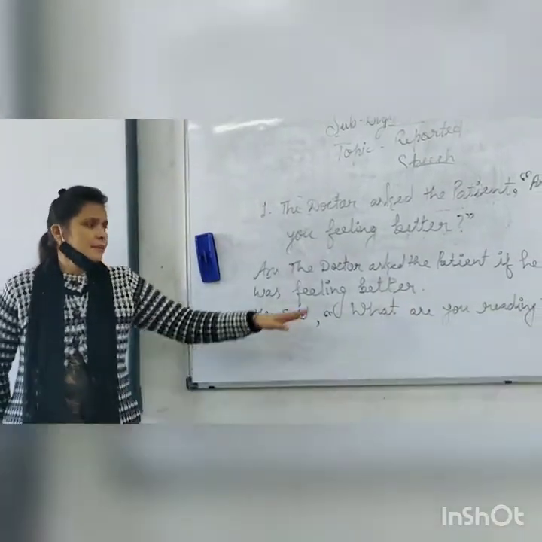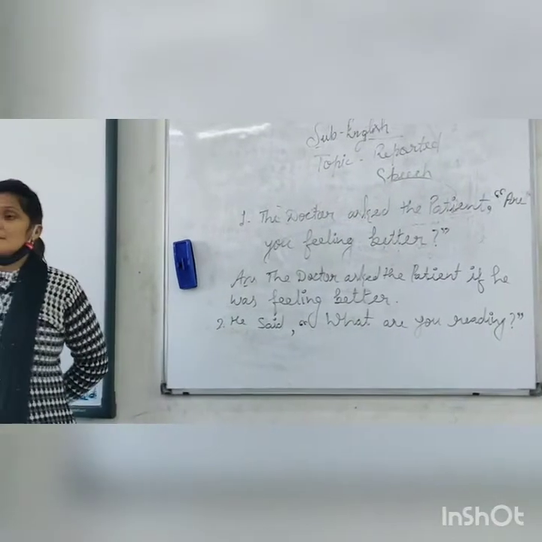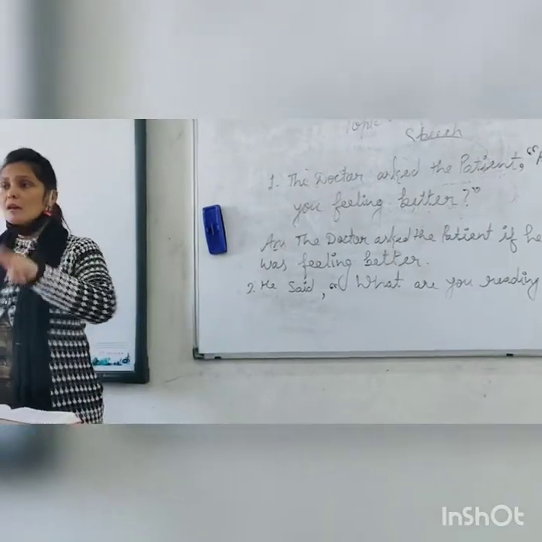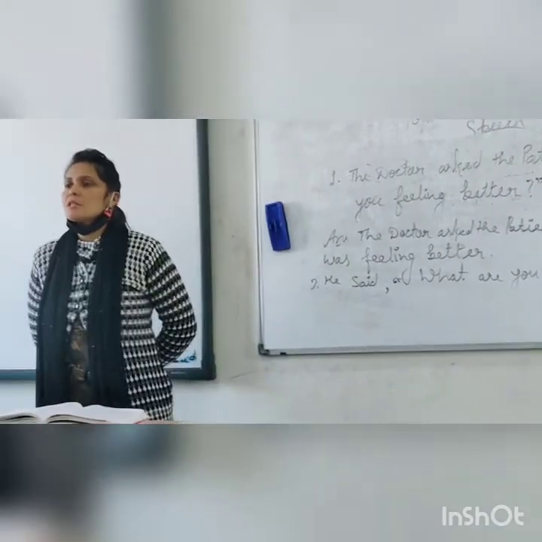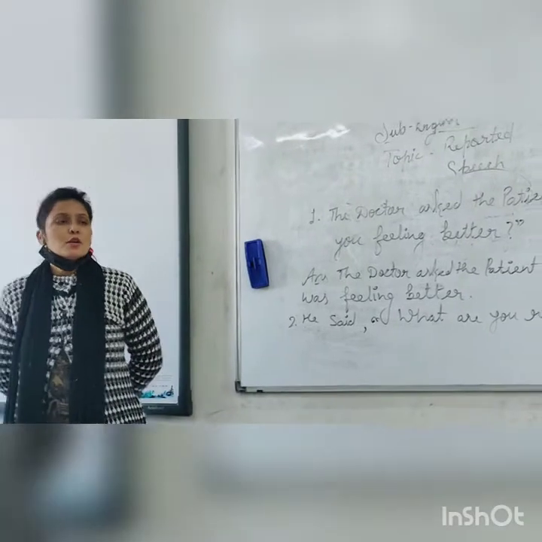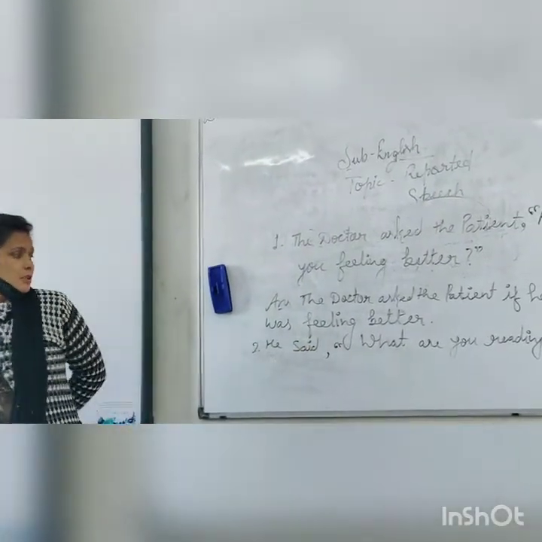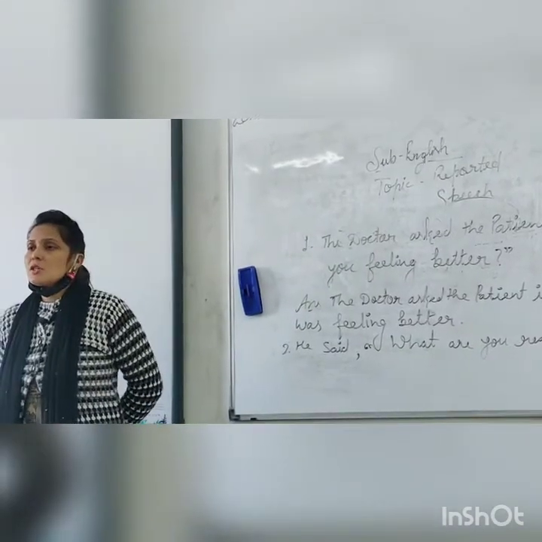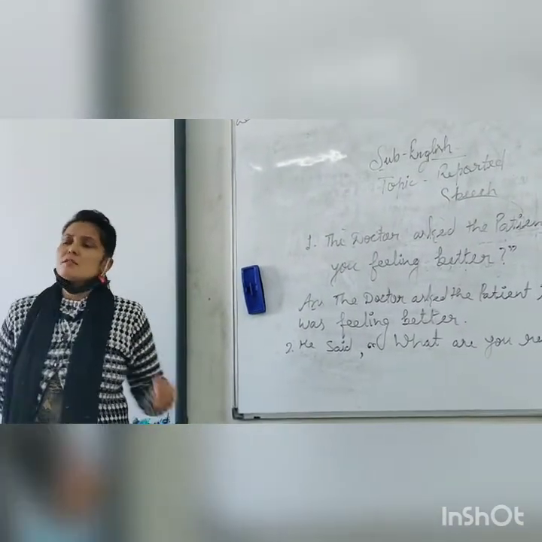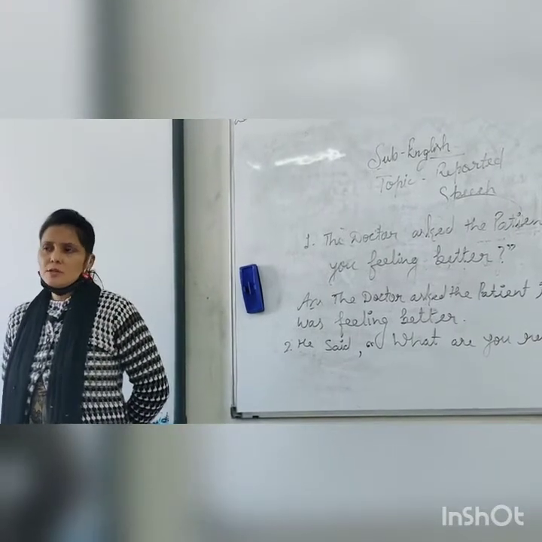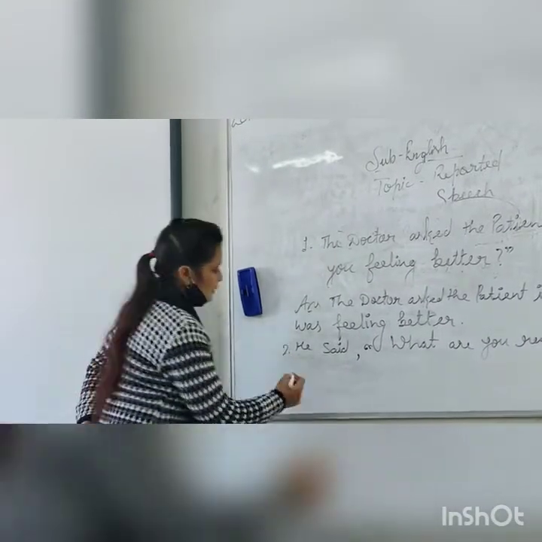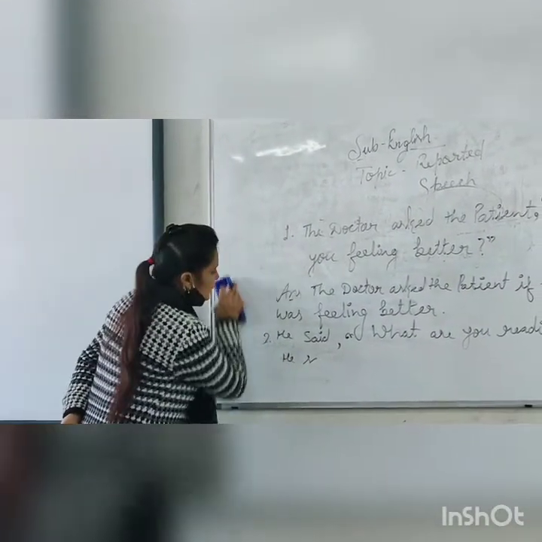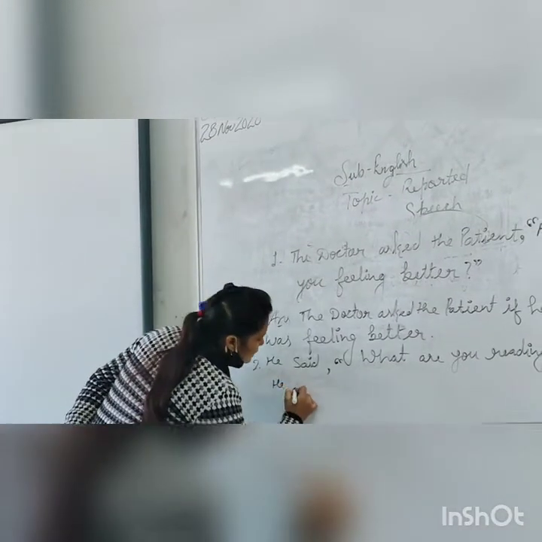Take this second sentence into indirect speech. First, identify which kind of sentence this is. Interrogative. In what manner? Because there are two manners of asking a question. WH word. Very good. So when you are going to join the sentence by changing into indirect speech, which conjunction will you use here? How will you change this into indirect speech? He asked.